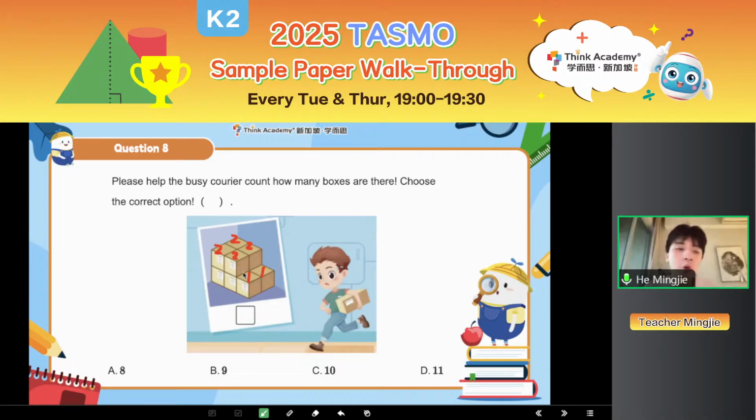And then after we label, we add them together. 2 plus 2 plus 2 plus 2. How many 2s? 4, right? So 2 plus 2 plus 2 plus 2 equals 8. And then how many 1s do I have? 2, right? So totally, how many cubes will I have? That's easy, right? So the answer will be 2 plus 8 plus 2 equals 10.